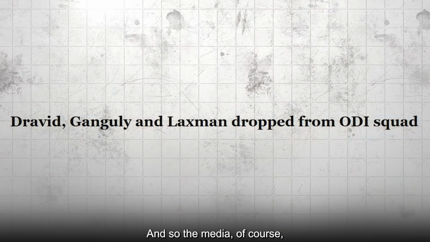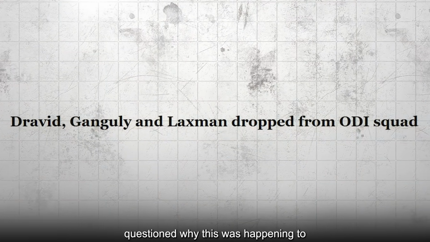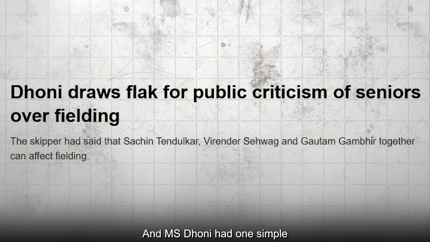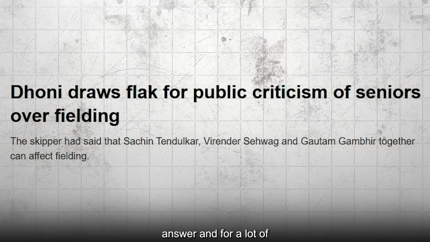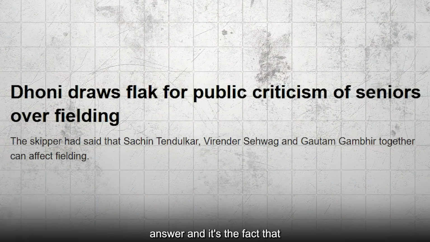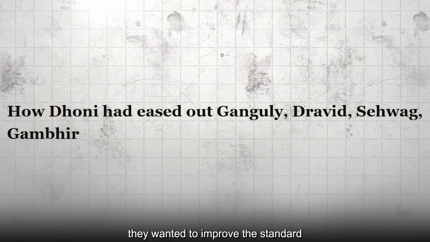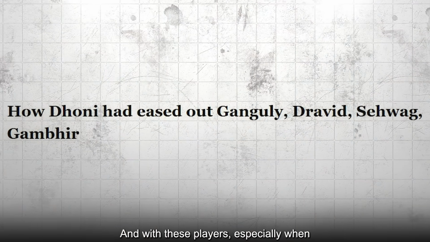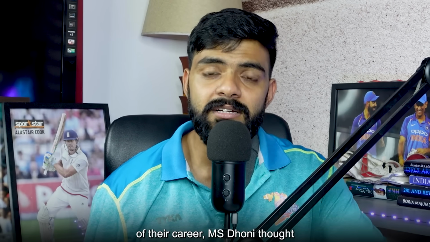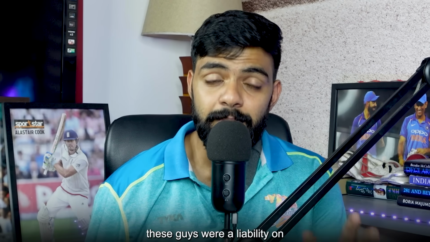And so the media, of course, questioned the management and questioned why this was happening to begin with. And MS Dhoni had one simple answer, and for a lot of years he held on to this answer, and it's the fact that they wanted to improve the standard of fielding. And with these players, especially when they were coming to the end of their career, MS Dhoni thought these guys were a liability on the field.